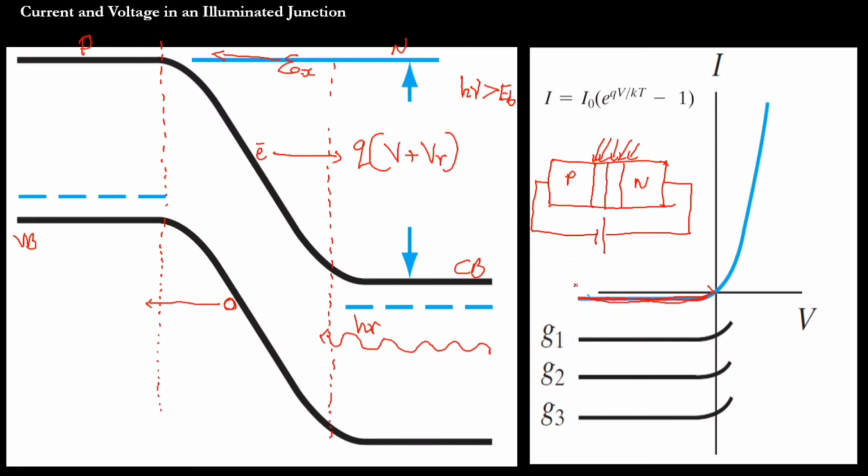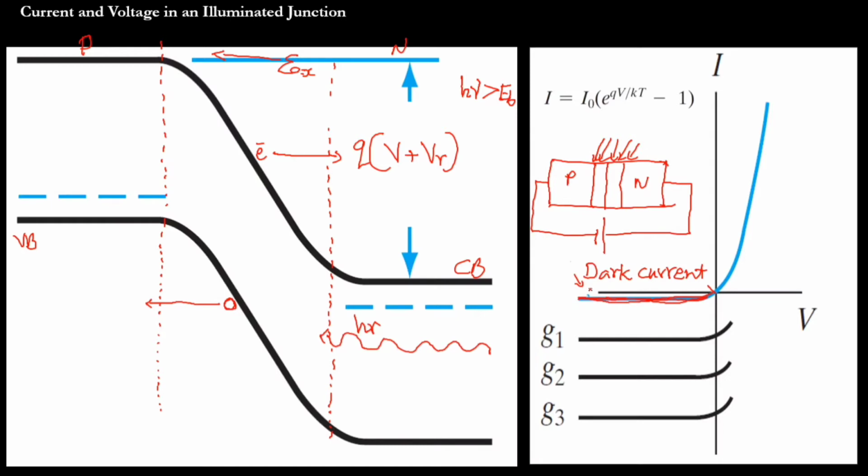We can call it I saturation, but in a photodiode we call this the dark current. Why? Because there is no light falling on the PN junction. As the name suggests, it is dark.